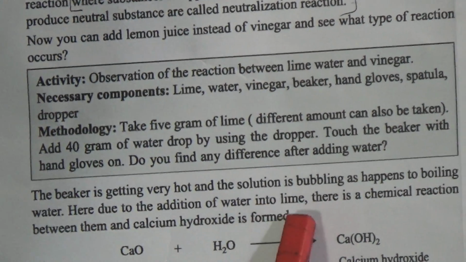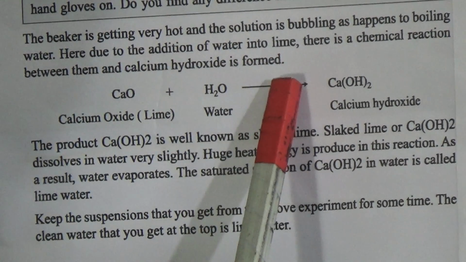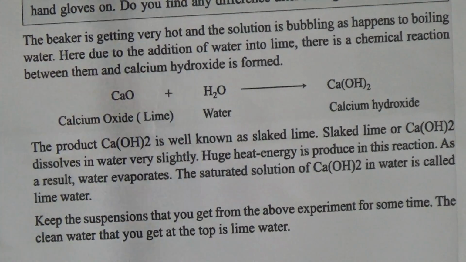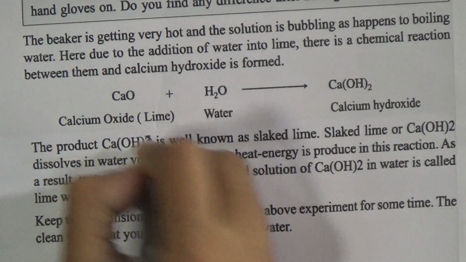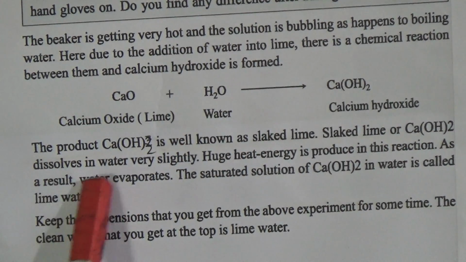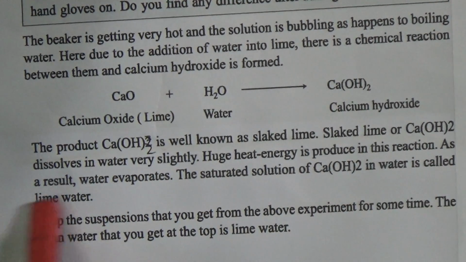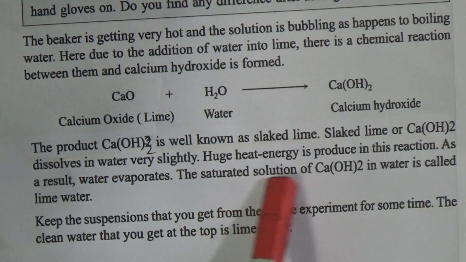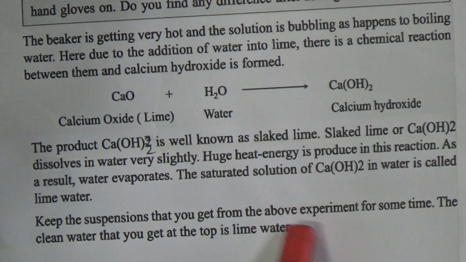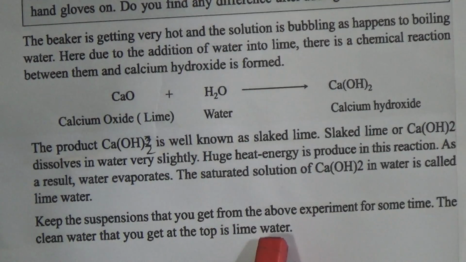Here, due to the addition of water to lime, there is a chemical reaction between them. Calcium hydroxide is formed and lots of heat is also produced. The product calcium hydroxide is well known as shell lime. Shell lime or calcium hydroxide dissolves in water very slightly. Huge heat energy is produced in this reaction. As a result, water evaporates and the saturated solution of calcium hydroxide in water is called lime water. Keep the suspension that you get from the above reaction for some time, and the clear water that you get at the top is the lime water.